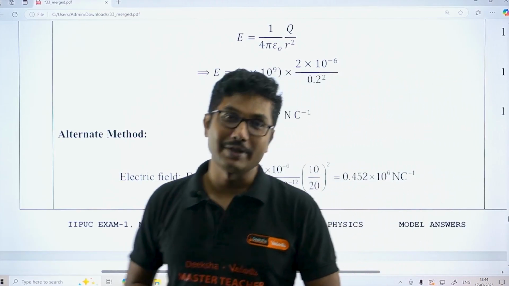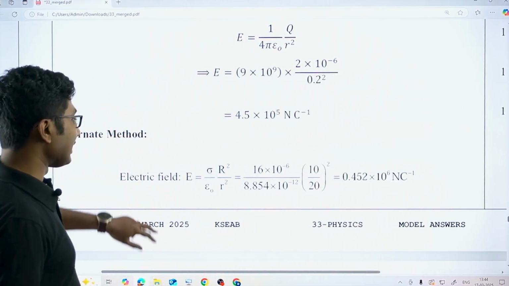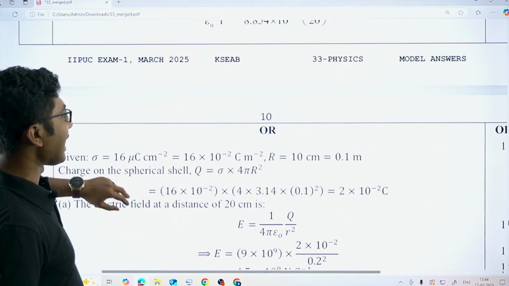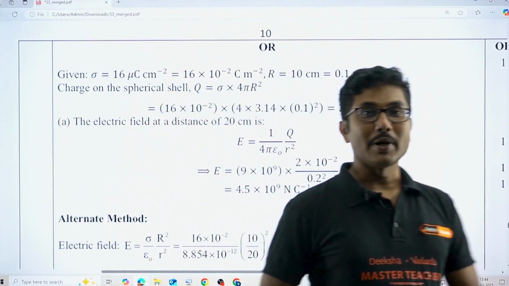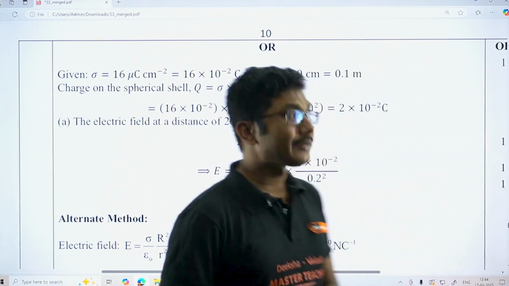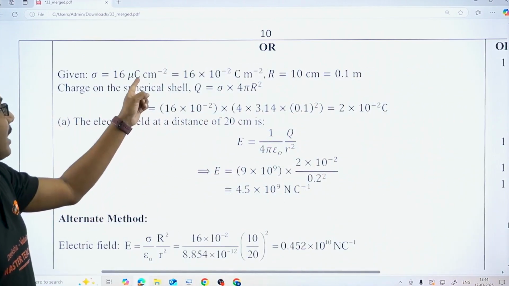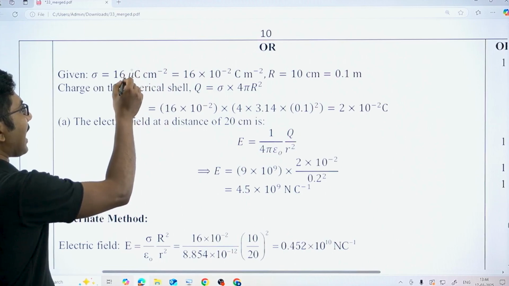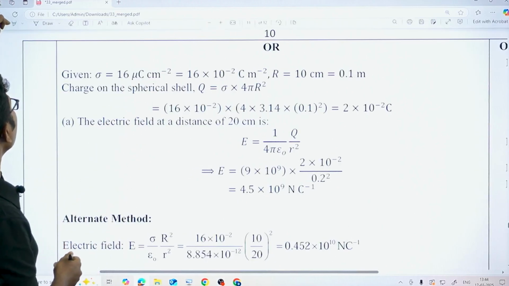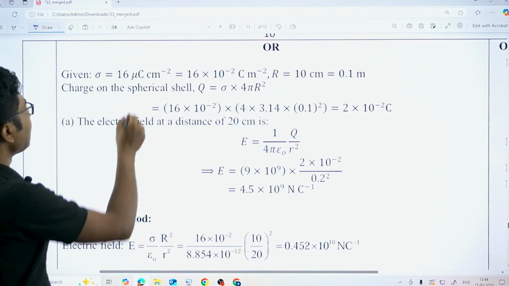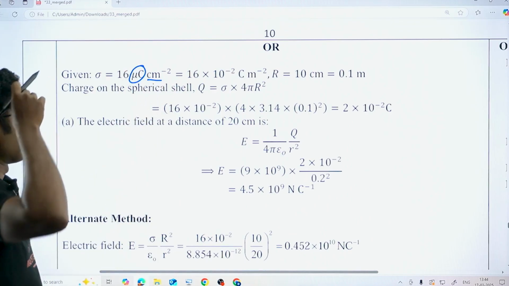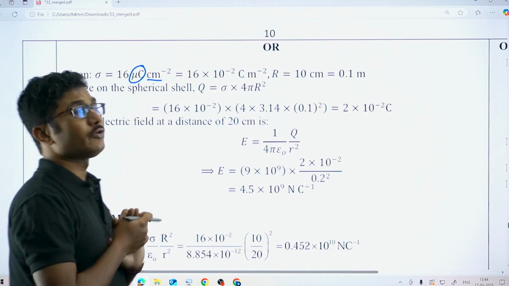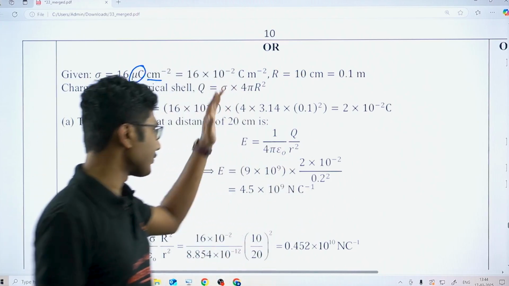So what about that, sir? I have solved the question using centimeter to the power minus 2. If you have considered this as microcoulomb and used centimeter to the power minus 2, then also you will get full marks if you have solved it.